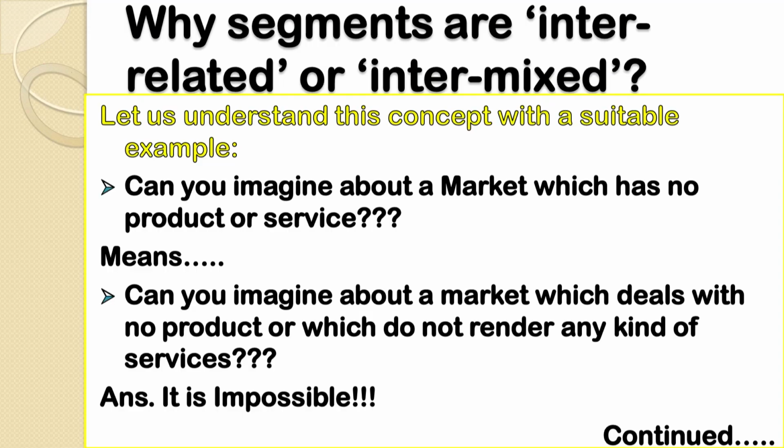Now, who is going to render such kind of financial services? Again, the financial institutions. There are a large number of institutions in our country who provide services. They are service providers. But what we have done here is we have segregated the financial markets from the financial services and from the financial institutions. Now, in absolute terms, all these three components can't be segregated from each other.